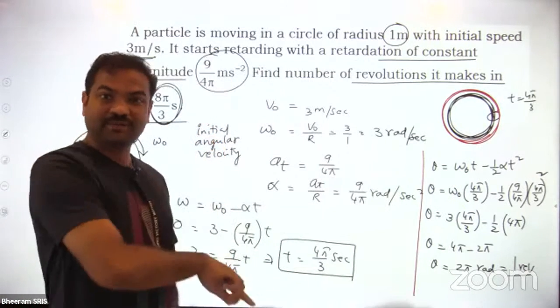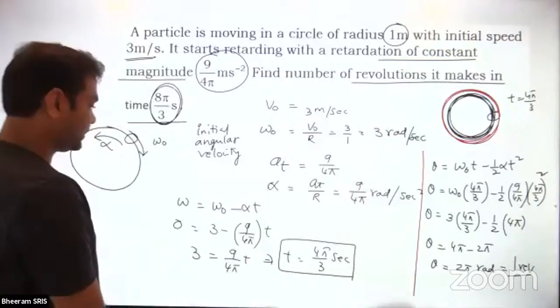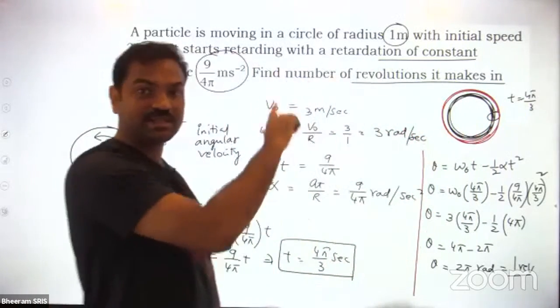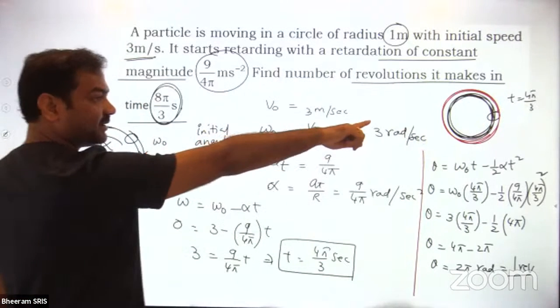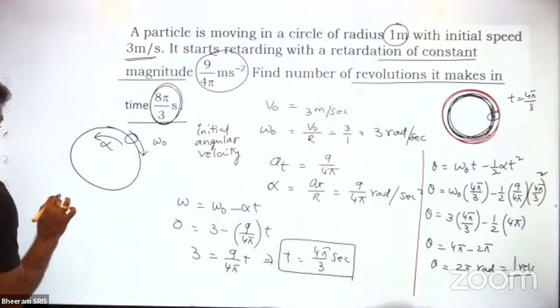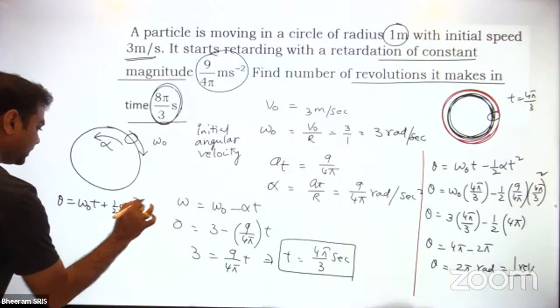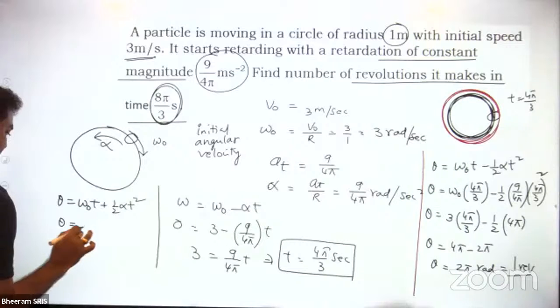So in 8 pi by 3, it will make 1 more revolution. If you want, you can check. From 4 pi by 3 seconds to 8 pi by 3 seconds, if you calculate, the initial angular velocity is 0. Then theta is equal to omega naught t plus half alpha t square. You should have a little idea of kinematics. Then only you can do that.